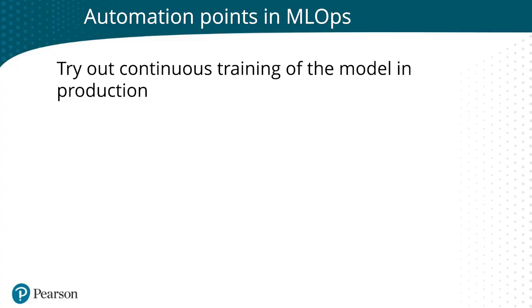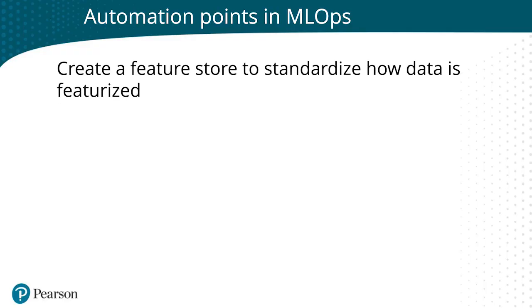Continuous training just means that after you've received so much data from production, or after a certain amount of time has gone by, you trigger your MLOps pipeline to run from the very beginning. So that's why we try to have as much automation as we can, because you can do this continuous training, which will definitely help you when you are trying to get your models updated and to prod as quickly as possible. You might think about creating a feature store to standardize all of your features.